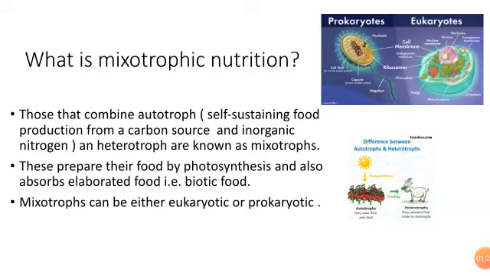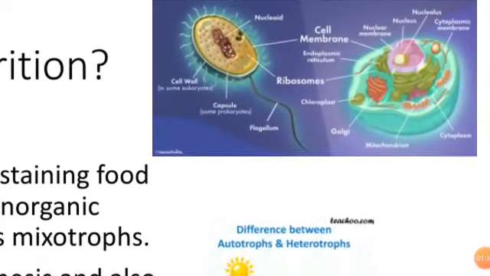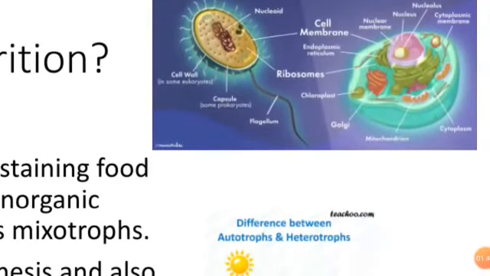Mixotrophs can be either eukaryotic or prokaryotic. Let's know what is eukaryotic and prokaryotic. Eukaryotic means these cells contain a nucleus and organelles and are enclosed by a plasma membrane, whereas prokaryotes are the cells that do not have membrane-bound organelles.